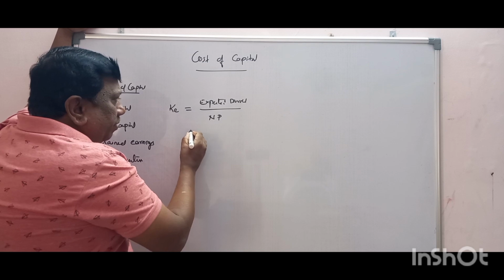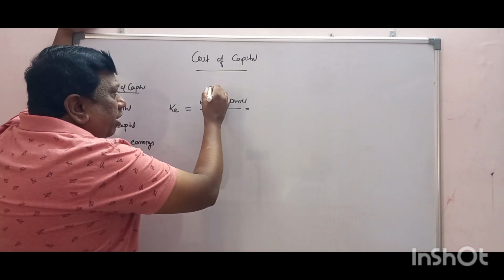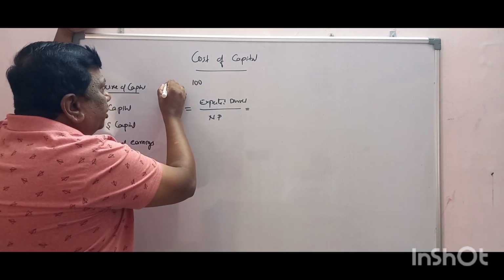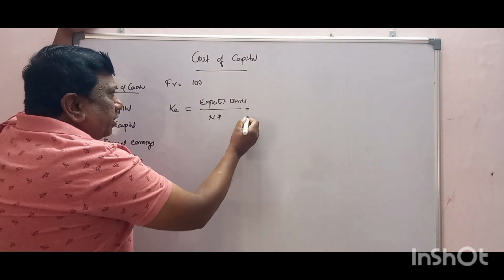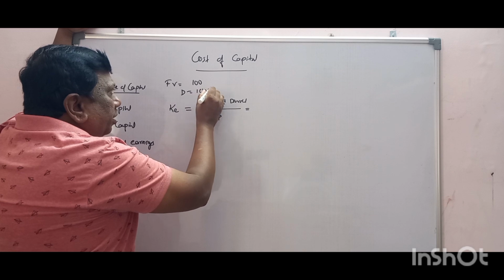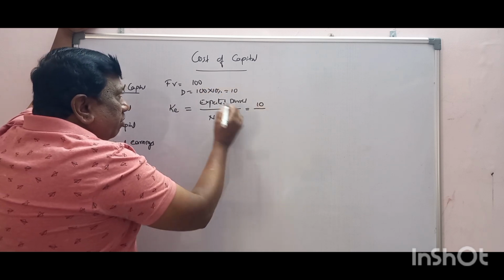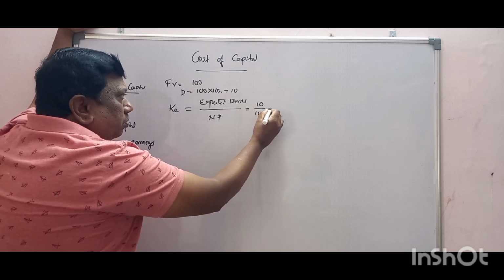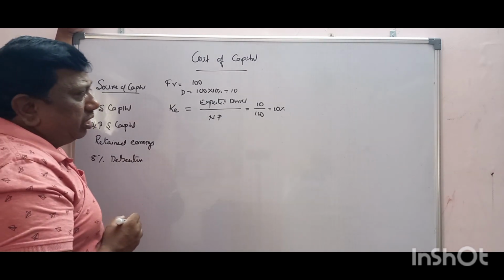For example, the expected rate of dividend will be 10%, the face value of the equity share is 100. So dividend is 100 into 10%, which is 10. Ten divided by the issue price, 100, which is what we collected, so cost of equity is 10%.